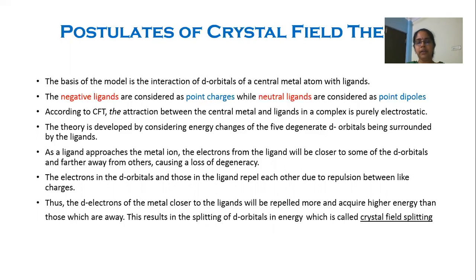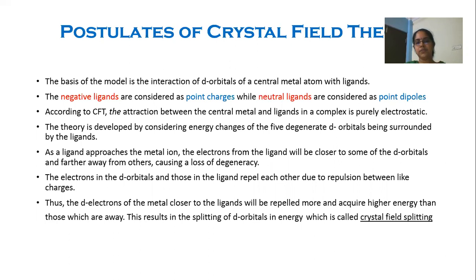I repeat it again. The d orbitals of the central metal atom interact with the ligands. The negatively charged ligands are considered as point charges, whereas neutral ligands are considered as point dipoles. The attraction between the metal and the ligands in a complex is completely ionic or electrostatic.